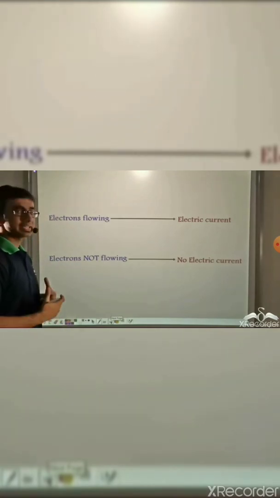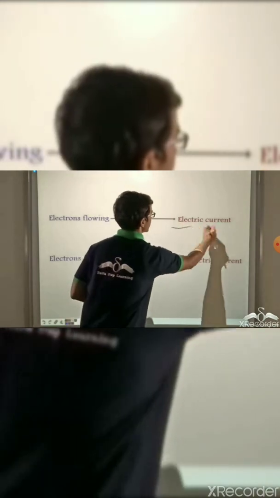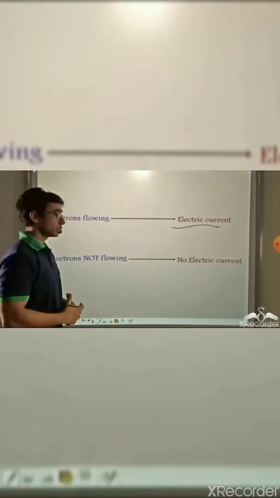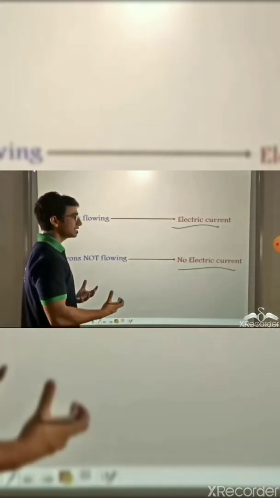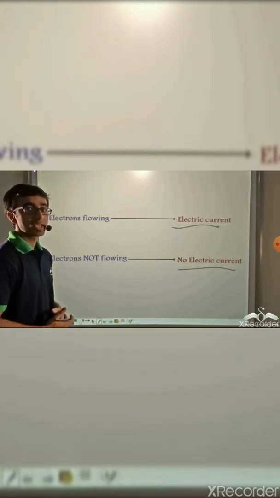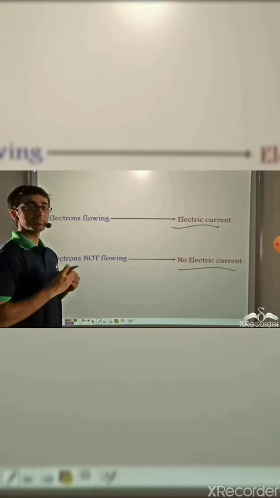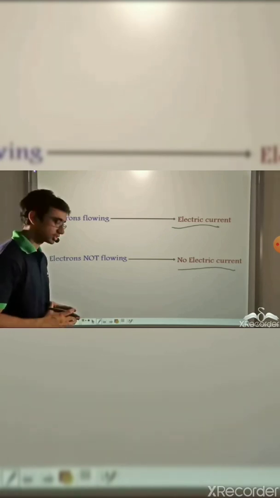So we found that when electrons are flowing, there is a presence of electric current. However, when electrons are not flowing, there is no electric current present. So we can say that electric current has to do with the flow of electrons. And as we just saw, the conventional current that we consider is in a direction that is opposite to the direction of flow of electrons.